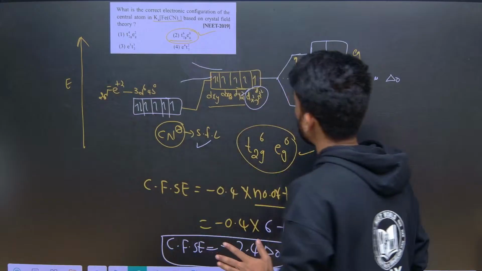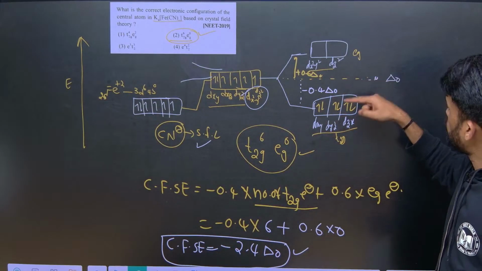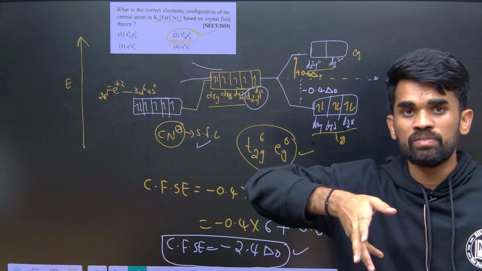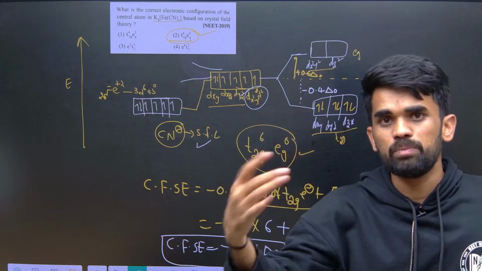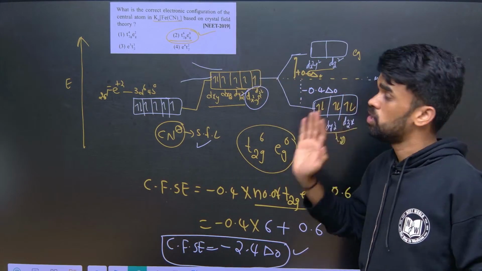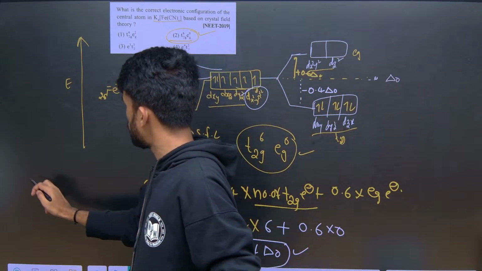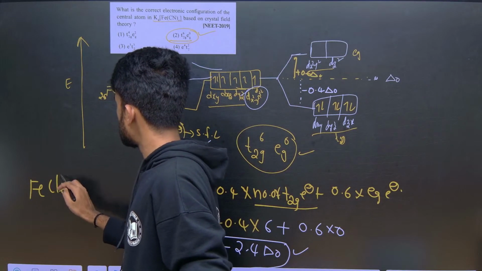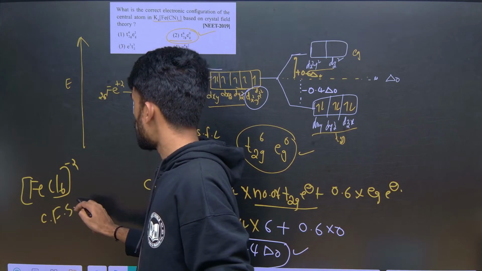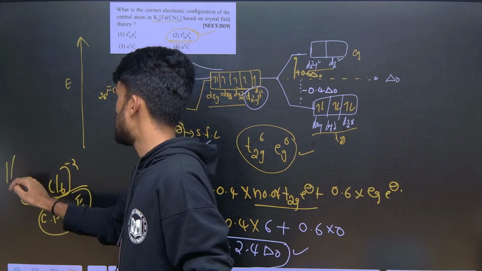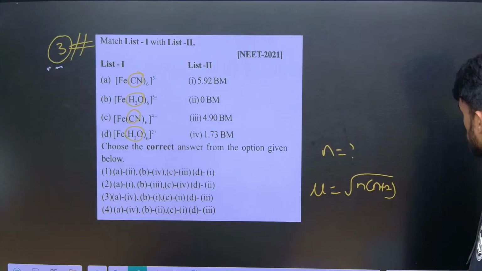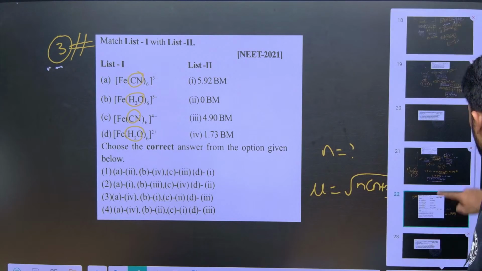If it is a weak field ligand, fill 1 electron down and also go to the higher energy, just like a free metal, following Hund's rule. If it is a strong field ligand, follow the other method. So I will ask you to calculate the CFSE value for FeCl6 2-. Write it in the comment box. I will be waiting for your answer. Hashtag question number 5, that will be the homework question. I already told you how to do this.